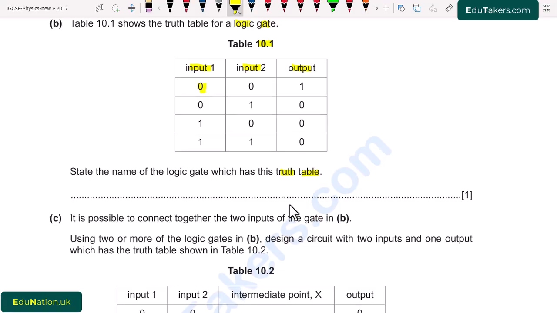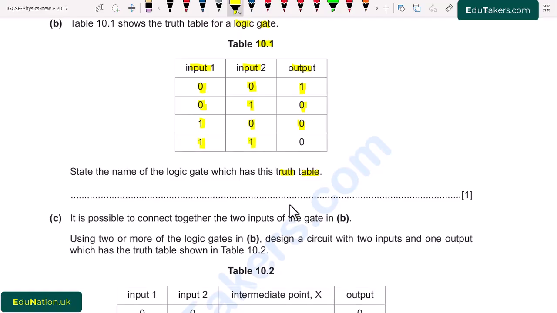The inputs are 0, 0, output is 1. Second combination is input 0 and 1 while the output is 0. Third one is input 1 and 0, output is also 0. And last combination, both inputs are 1 and the output is 0.